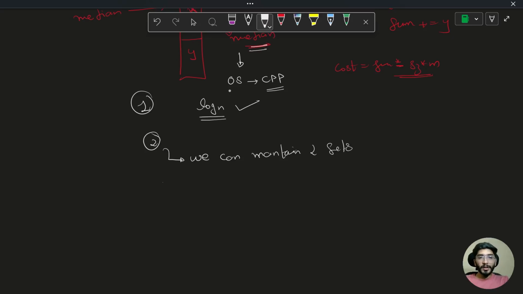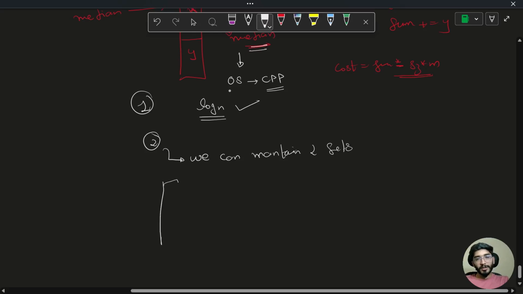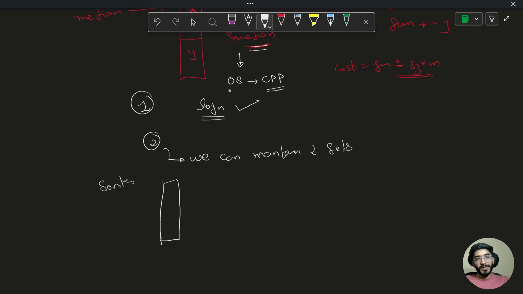How two sets? If this is my sorted list, what is the issue in maintaining a single set? If I have a set, I know I have all the values in sorted order. Cool.